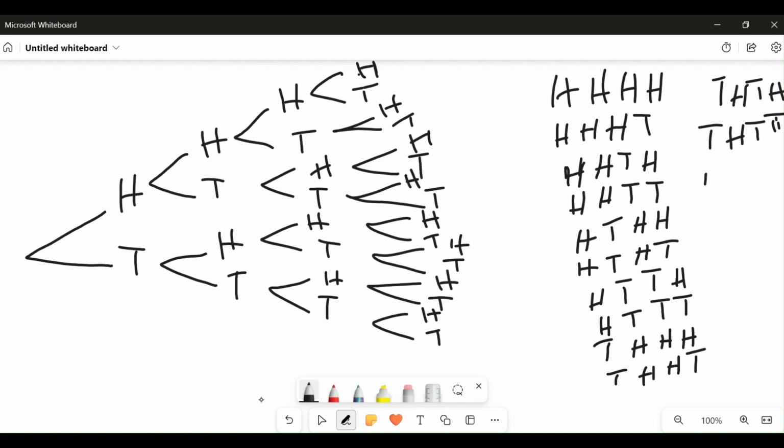We can have tail, tail, head, head. We can have tail, tail, head, tail. We can have tail, tail, tail, head. We can have tail, tail, tail, tail.